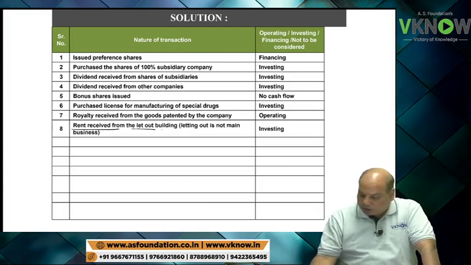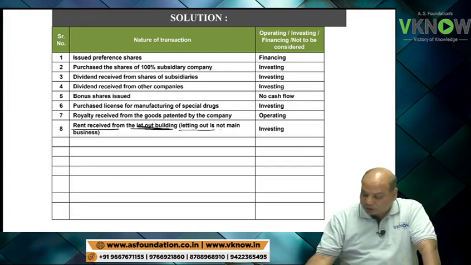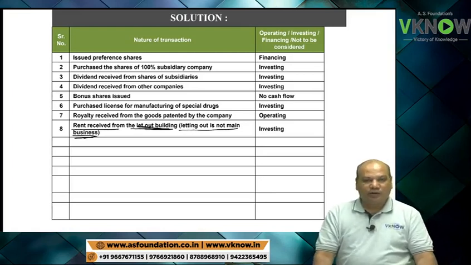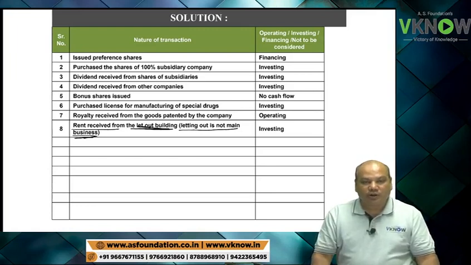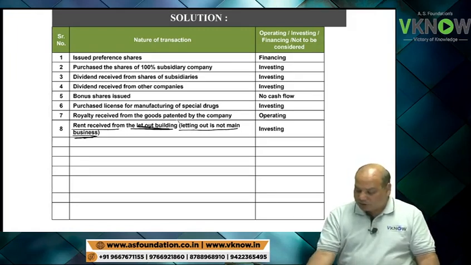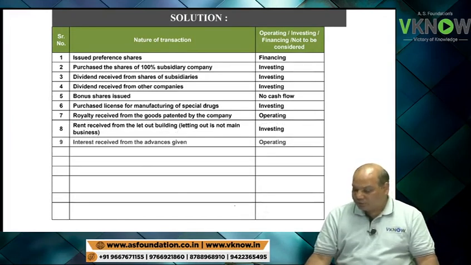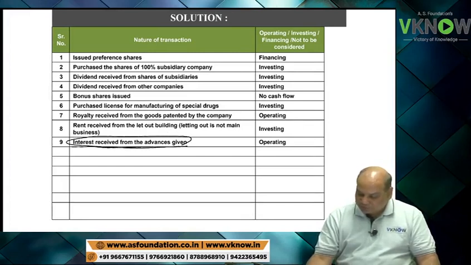Rent received from let out of building, and in bracket it is written letting out is not main activity. Letting out is not main activity, otherwise it would have become operating activity. So it seems that this building is for investment purpose only. If building is for investment purpose, rental income is investment income. Investing, 1 mark. Interest received from advance given. Interest received from advance given, operating activity.